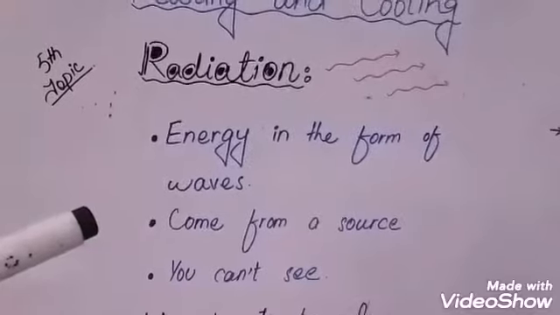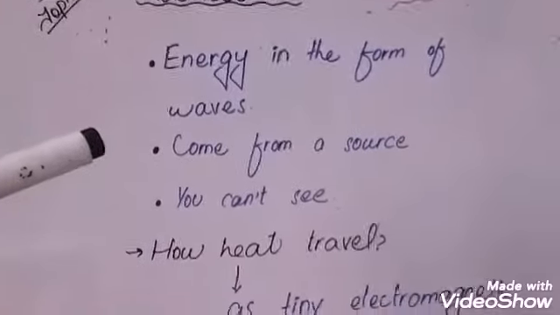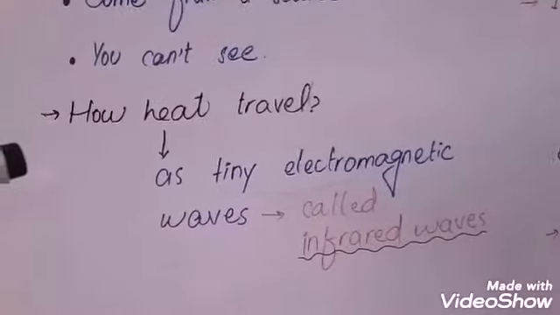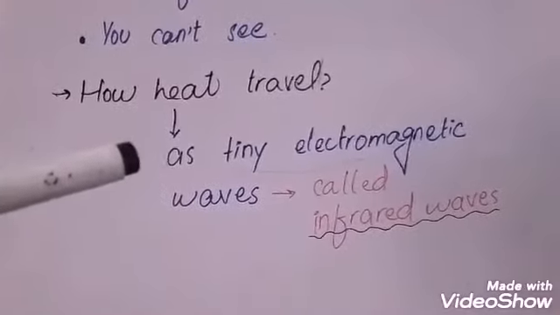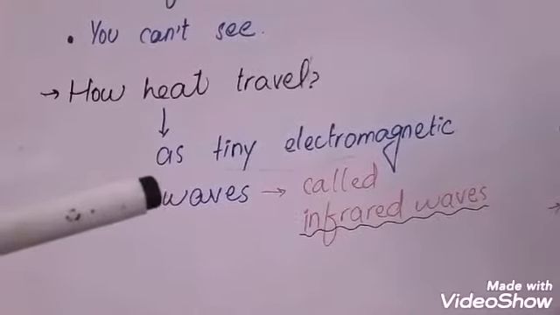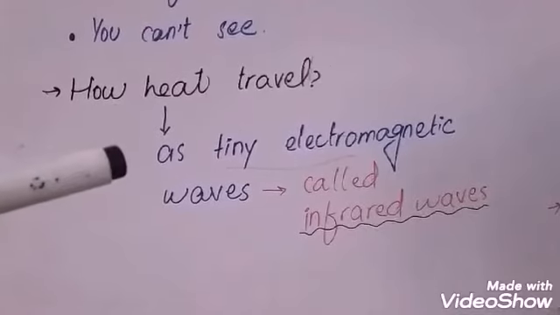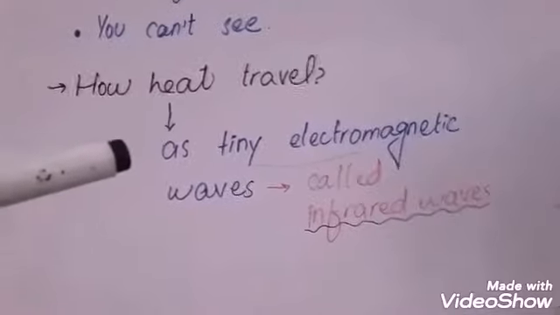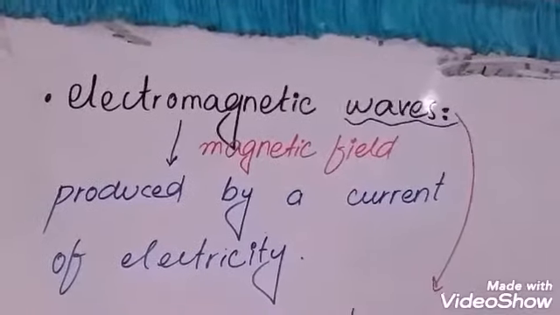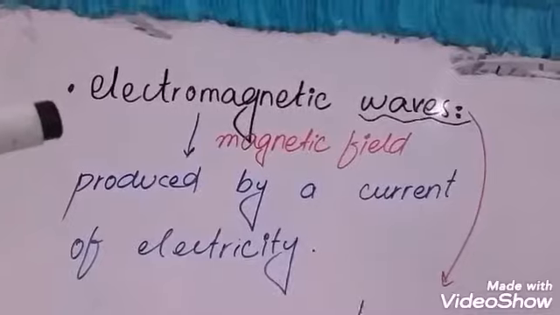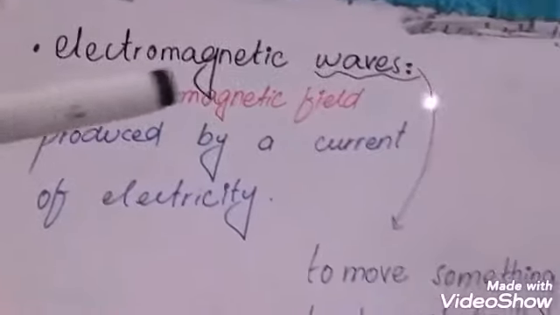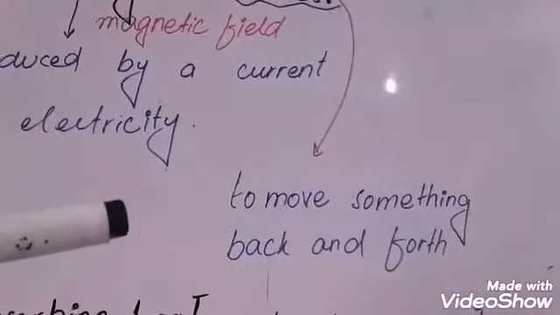invisible. But the question is how these radiations travel, how this energy travels from one place to another place. So the answer is, it travels as tiny electromagnetic waves called infrared waves. Tiny electromagnetic waves. What is electromagnetic? Electromagnetic means a magnetic field produced by a current of electricity, and waves that move something back and forth.